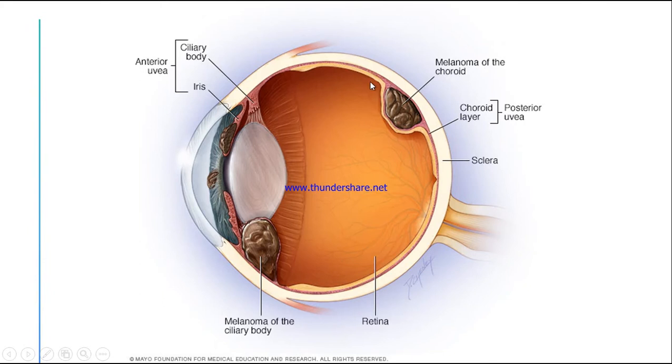This is the choroid layer, the pink color. Next, this is the location of the ciliary body. If there's any tumor in the ciliary body, then it is called melanoma of the ciliary body. Next, in the uvea, you can see here, this is the iris also, so there can be some cancer cells in the iris, in the ciliary body, in the choroid layer. So this is the position of the melanoma.